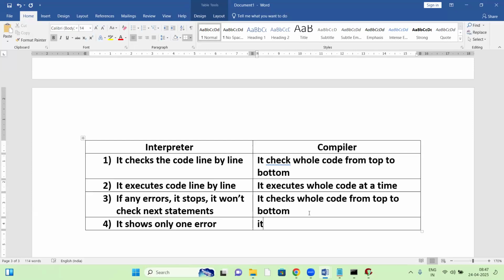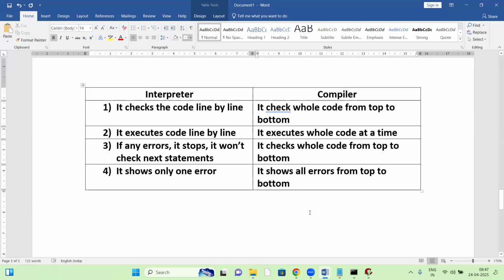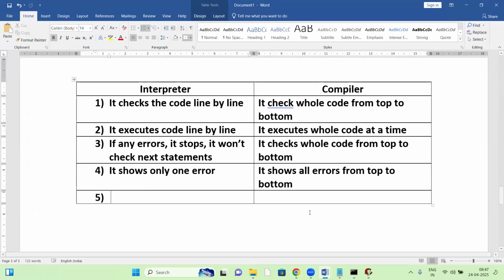Yes, compiler shows all the errors from top to bottom, right?